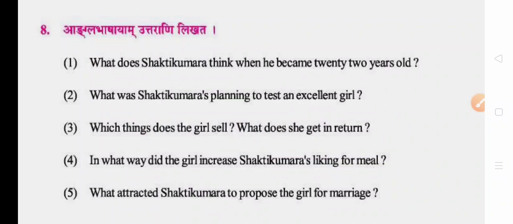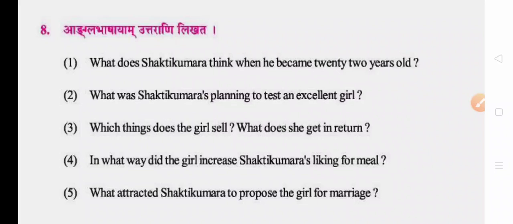What was Shakti Kumar's plan to test an excellent girl? Shakti Kumar thought, I will test her knowledge. Then after proposing to her for marriage and getting consent, I will marry her. That was the plan. So he wanted to test the knowledge of the girl by giving her a task: how can she prepare a delicious product from that kind of paddy? All the process he followed.